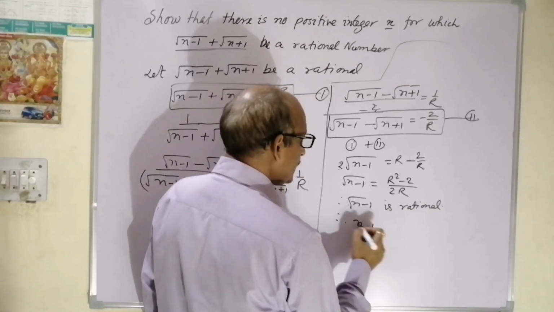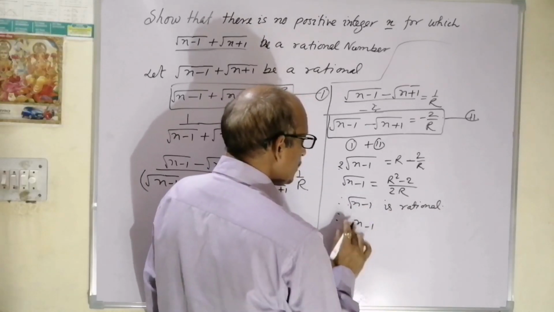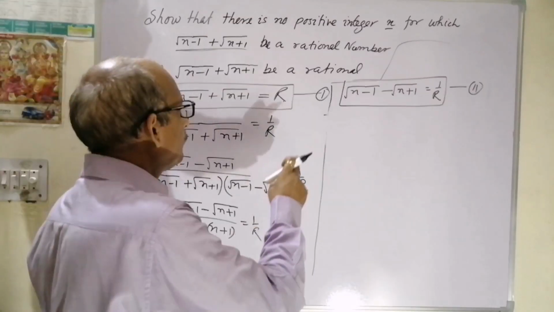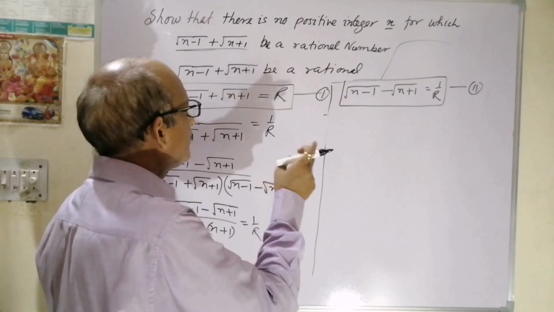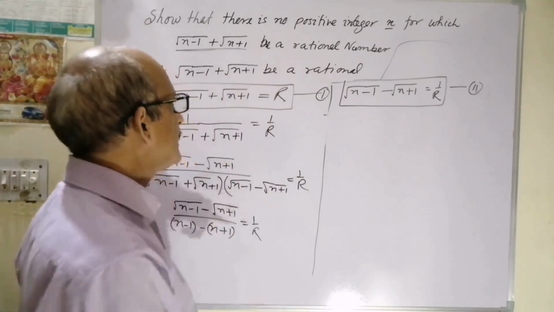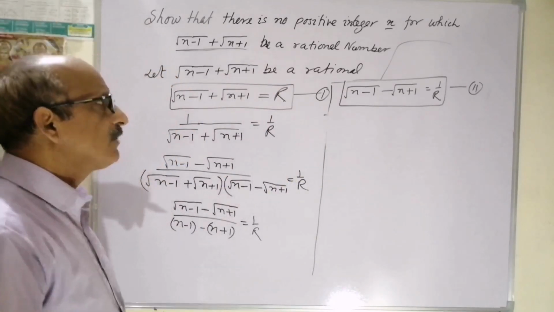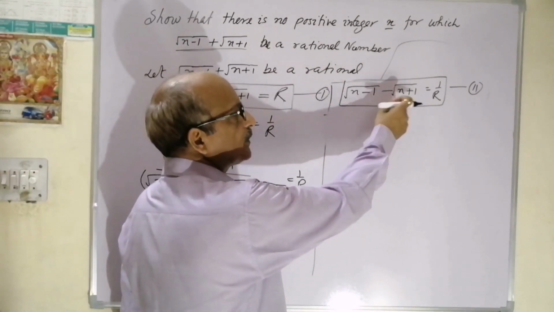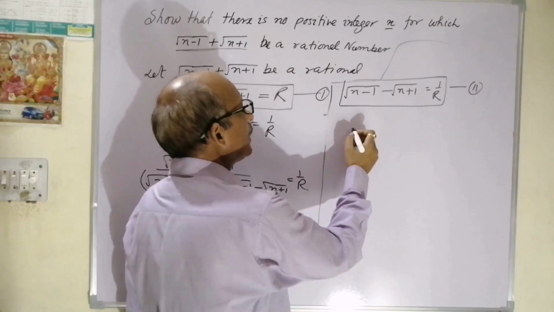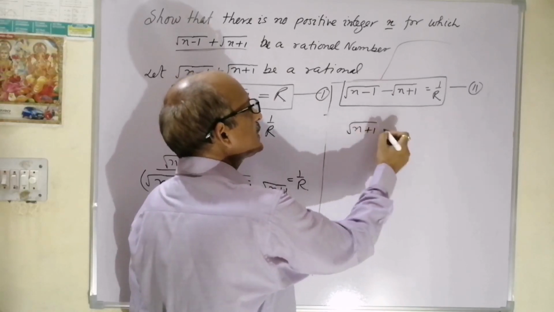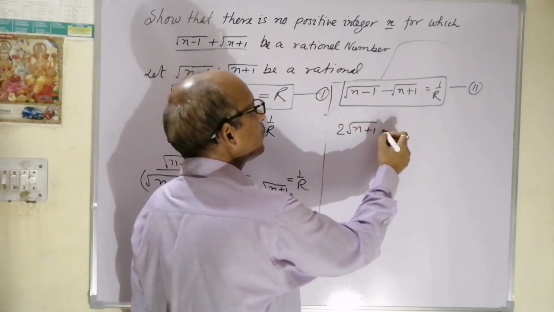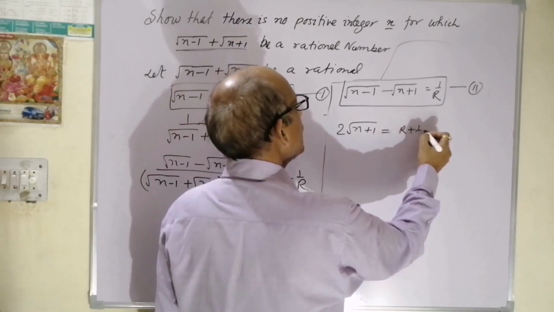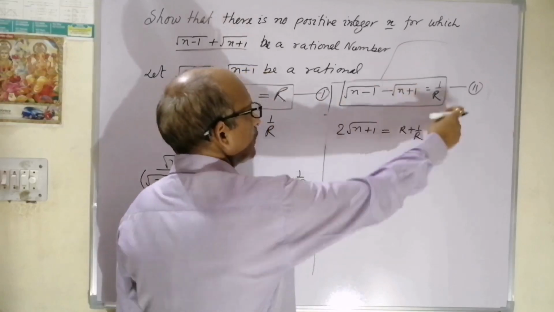Therefore n minus 1 under root must be rational. We'll subtract equation number 2 from 1. So this time the square root of n minus 1 will be cancelled out, and this will be changing its sign, so this will be plus. Now root n plus 1 plus root n plus 1 will become 2 root n plus 1. So it will be r plus 1 by r.